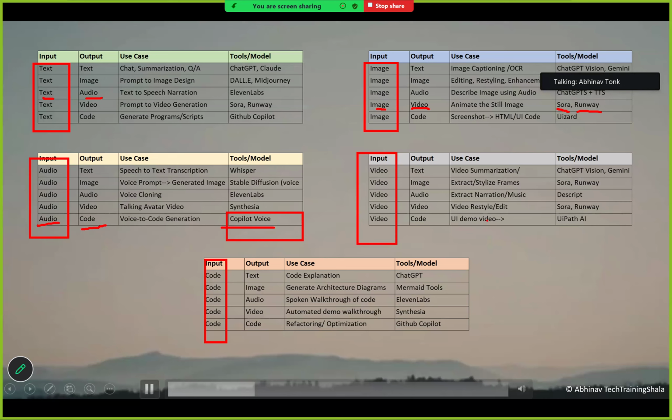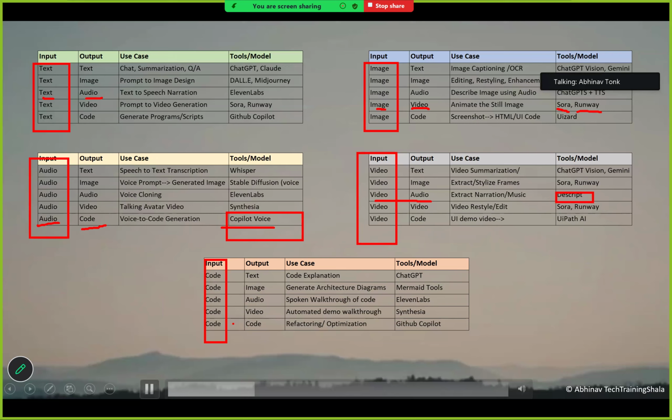Another example, let's say video to audio. In video to audio, you are providing a video and then it basically extracts the narration, or adds music as per the scene shown in that video. And Descript is the tool by which you can do that.